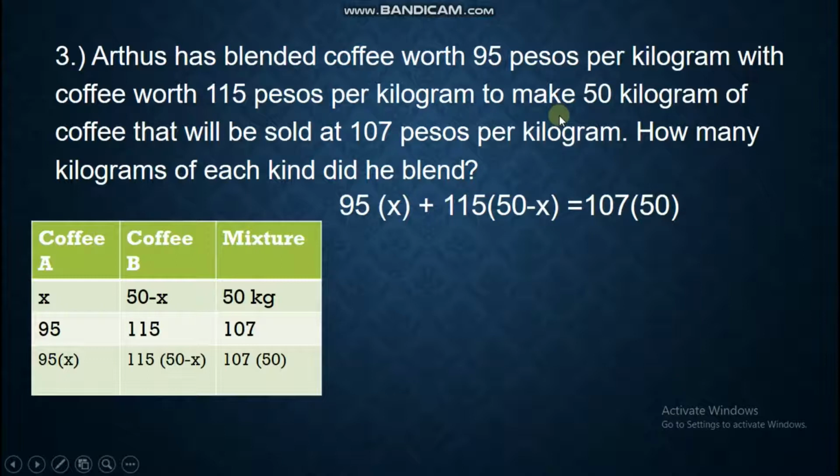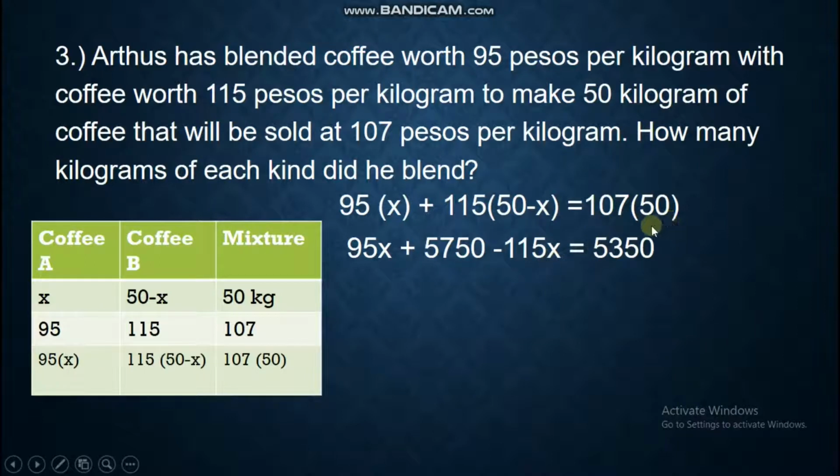For this question, you have the number of coffee, the amount of coffee, and then its price. So first we do distribution. 115 times 50, that is 5,750. 115 times negative x is negative 115x.